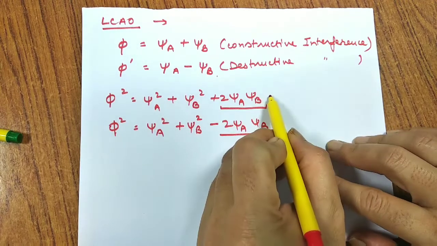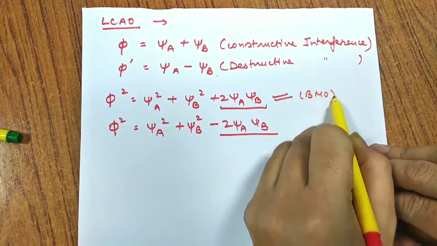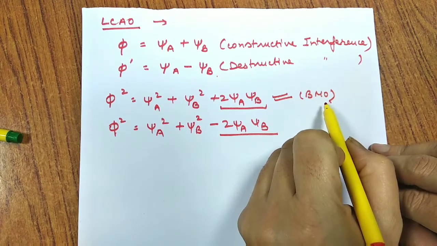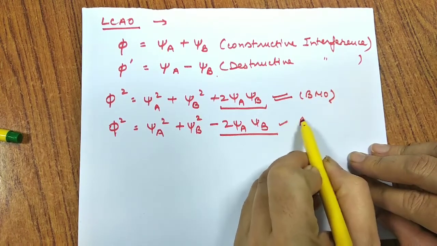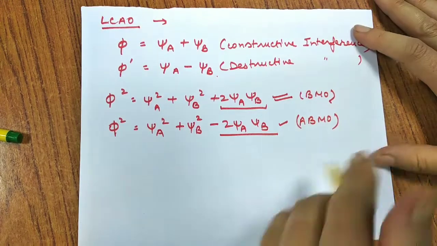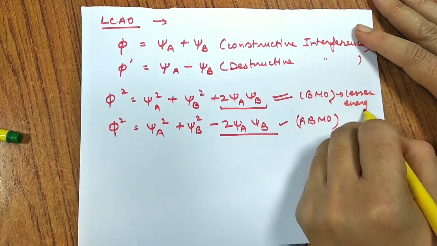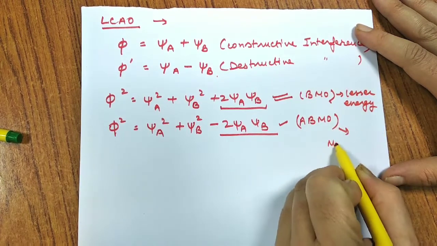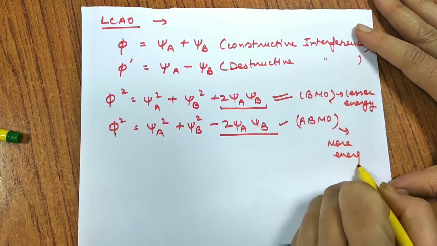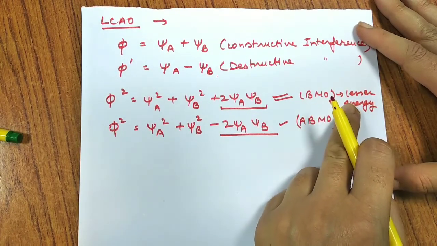So that's why this addition results in the formation of bonding molecular orbital, which is more stable, and this subtraction results in the formation of anti-bonding molecular orbital, which is less stable. Why is it more stable? Because it has lesser energy. The other has more energy. So with higher energy it becomes less stable, with lesser energy it becomes more stable.